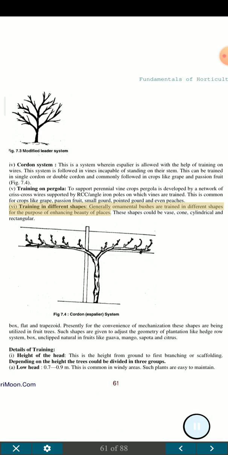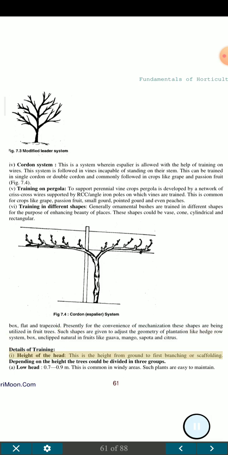V. Training in different shapes. Generally ornamental bushes are trained in different shapes for the purpose of enhancing the beauty of places. These shapes could be vase, cone, cylindrical and rectangular, box, flat and trapezoid. Presently, for the convenience of mechanization, these shapes are being utilized in fruit trees. Such shapes are given to adjust the geometry of plantation, like hedge row system, box, unclipped natural in fruits like guava, mango, sapota and citrus.